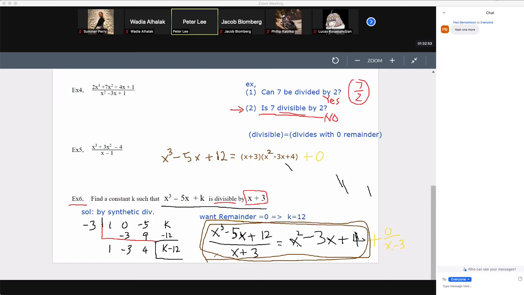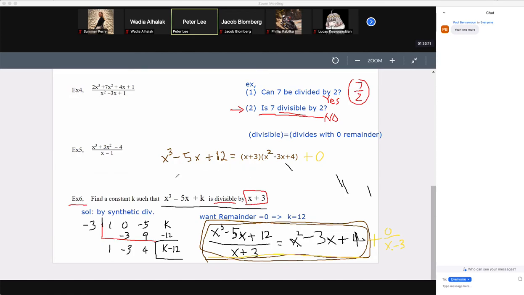So basically what we have is this division form right here. This is what I call the division in rational form. And this is what I call the division in polynomial form. But anyway, you can write it.